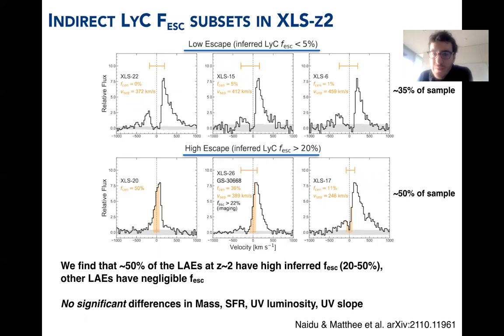So we find that roughly half of the galaxies have a low escape fraction of ionizing photons, lower than 5%. The other half actually have very high inferred Lyman-continuum escape fractions, at least 20%. There are no significant differences in mass, star formation rate, and UV luminosity. It's quite interesting to see this roughly bimodal distribution. I would argue we need more statistics to really test whether this distribution is bimodal or not. What's clear is that a significant fraction of Lyman-alpha emitters seems to have a very high escape fraction of ionizing photons.